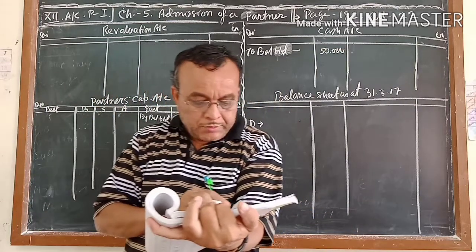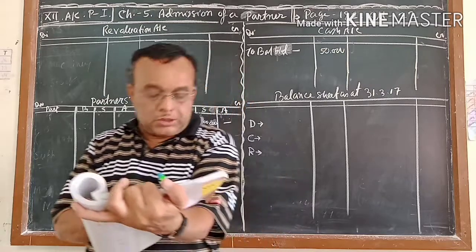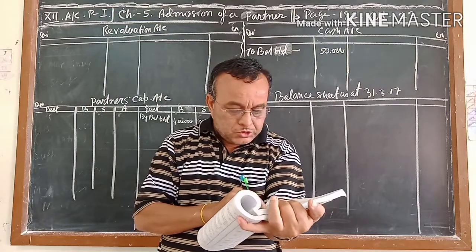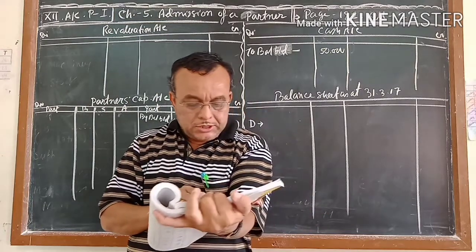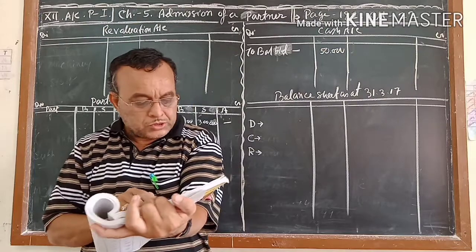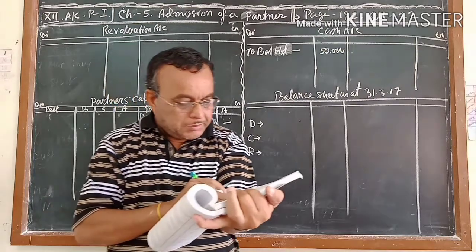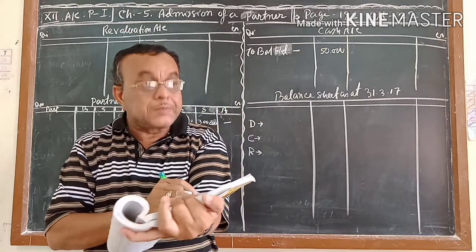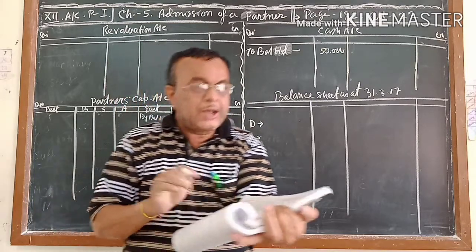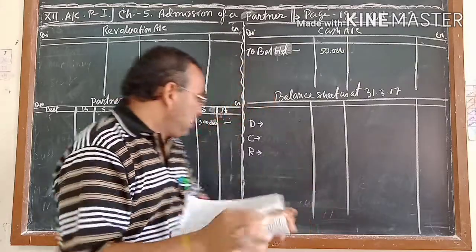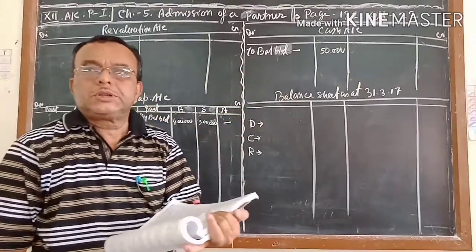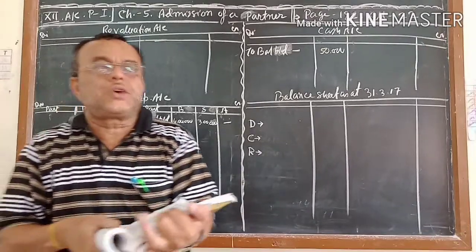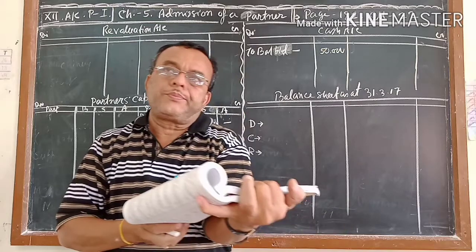Number 2, value of land and building is to be increased by 80,000. Revaluation account it will affect. Number 3, value of the machinery is to be reduced to 1,60,000. Revaluation account it will affect. So you write R. Number 4, you write R beside 4. You write R beside 5 also. And for 6, no need to write C, R or D. 6 is the calculation where you have to find out the sacrifice ratio. For that the new ratio is given.